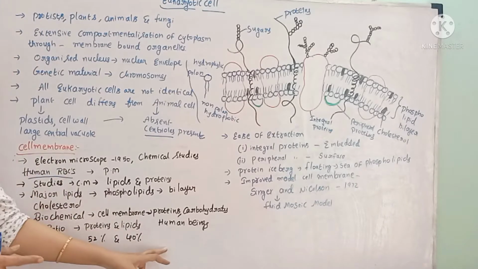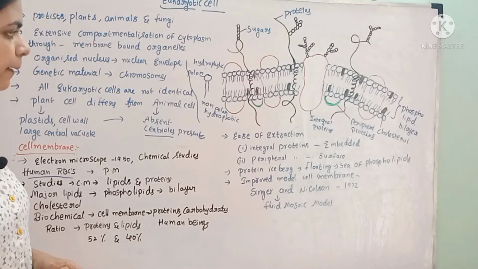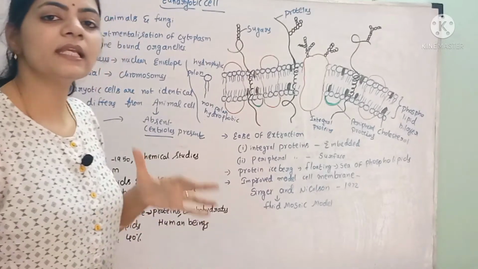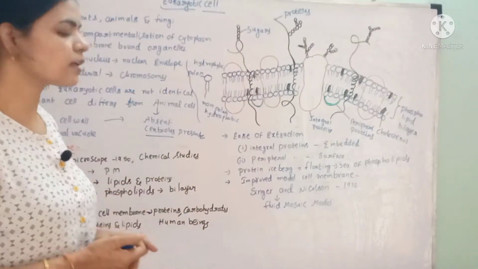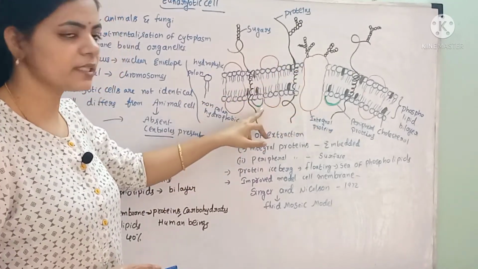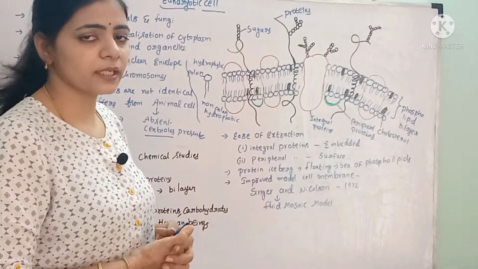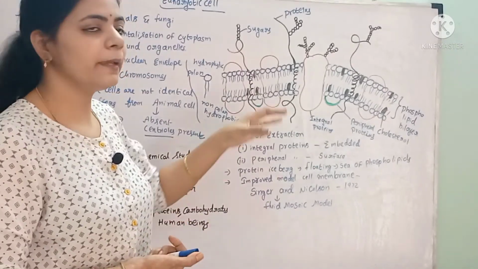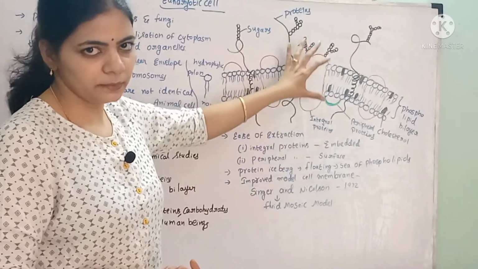If you take human beings, the membranes of erythrocytes consist of 52% proteins and 40% lipids. Depending on the ease of extraction, the proteins present are of two types: one is the integral protein and the other is the peripheral protein. Integral proteins are the proteins which are embedded partially or totally in the plasma membrane.